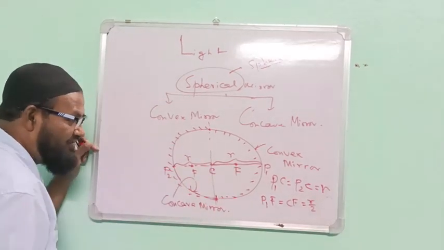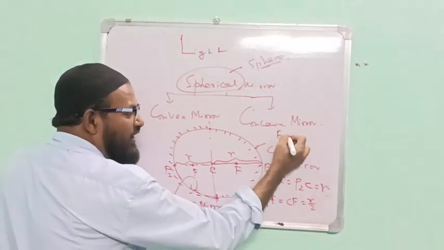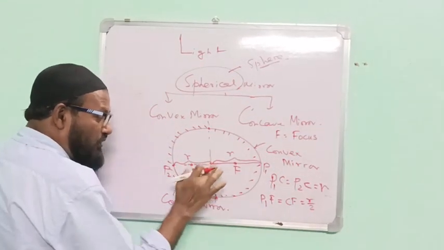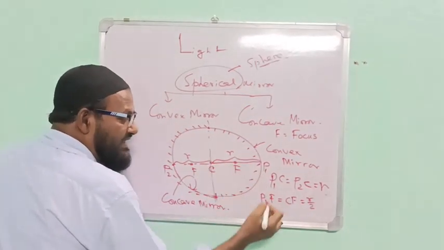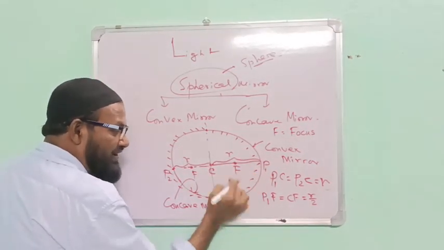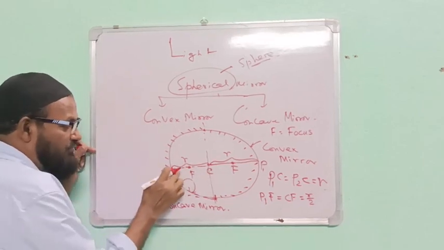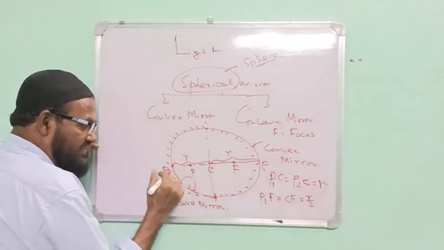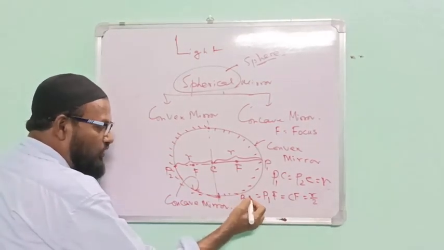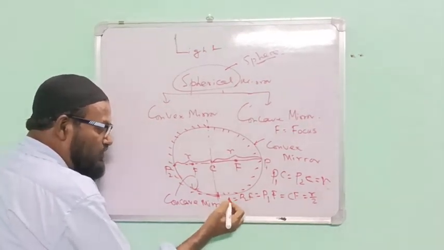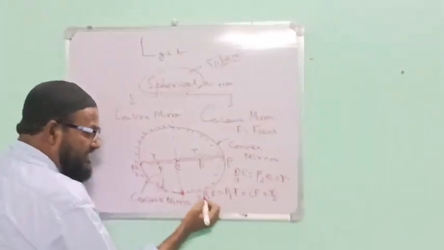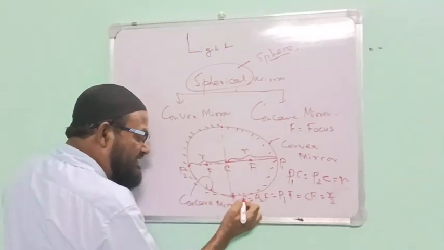What is the name of the F? This F has a special name, I will discuss. This is the focus. From focus to pole, this distance is P1F, or from this side, P2F. This is known as a small f.